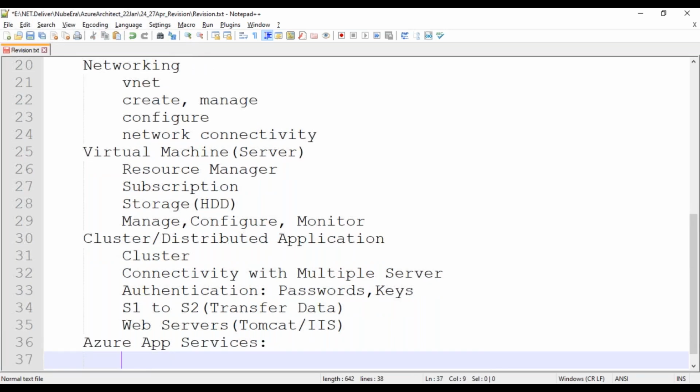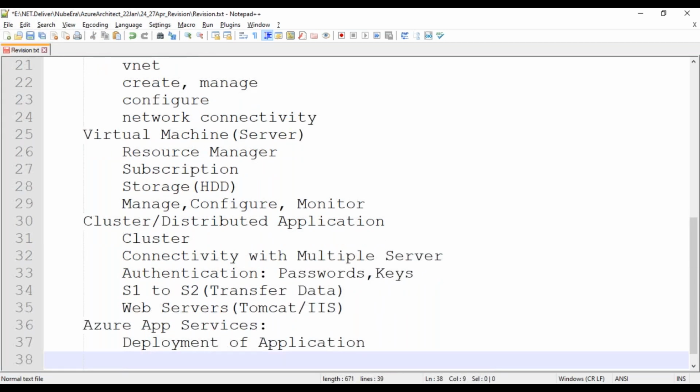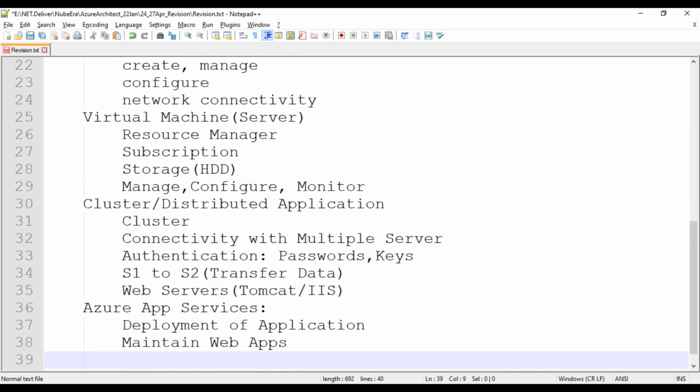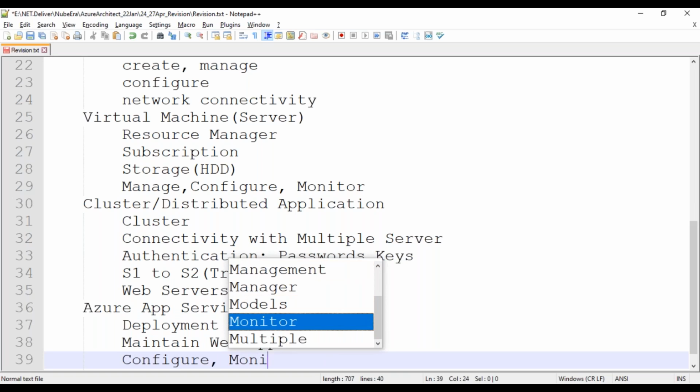Azure App Services is like a platform as a service, and here we can deploy our application. We will understand deployment of an application, taking an example, and how to maintain this web application. We'll also try to understand how to configure it, especially for enterprise-level applications, and how to monitor. These two things are very important.